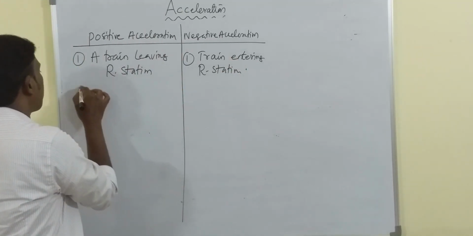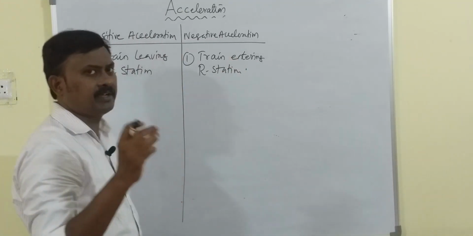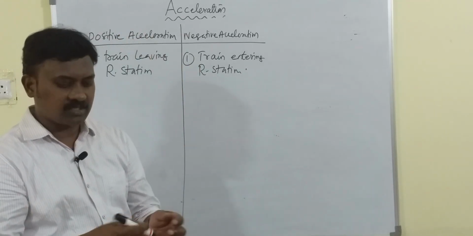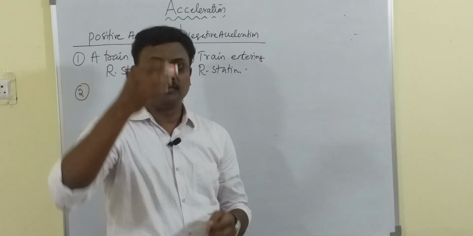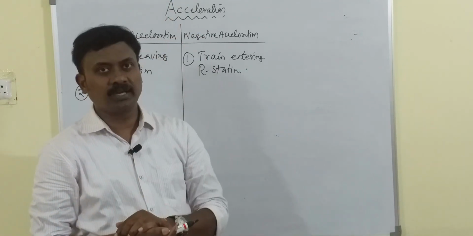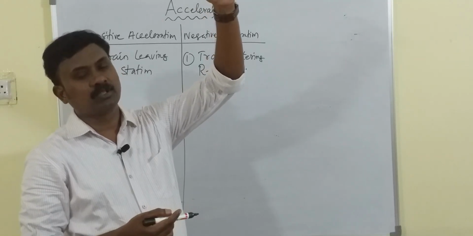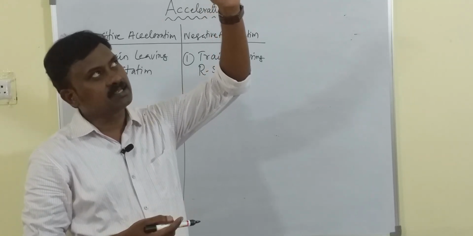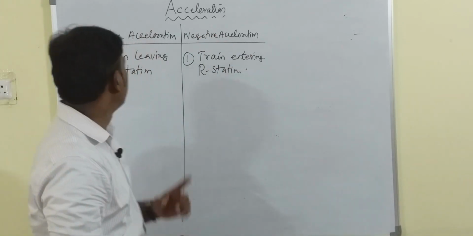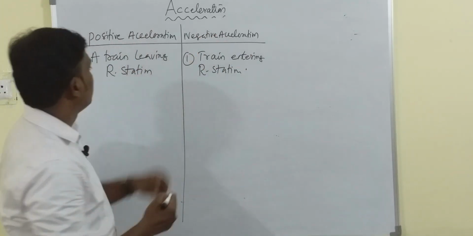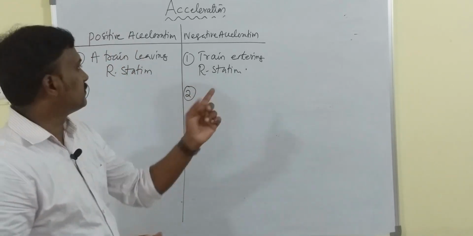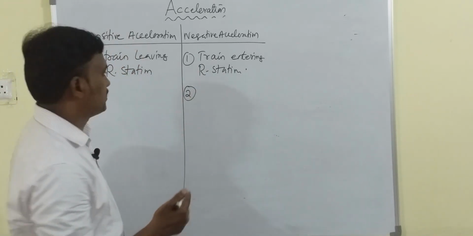And second, if you consider a stone, as you throw it upwards, we can see that the velocity will decrease. As the stone goes up, the velocity will become 0, and as the stone falls again, its velocity will increase. So you can say here that a stone vertically thrown upwards comes under negative acceleration.